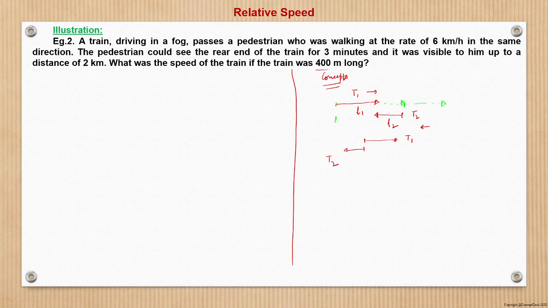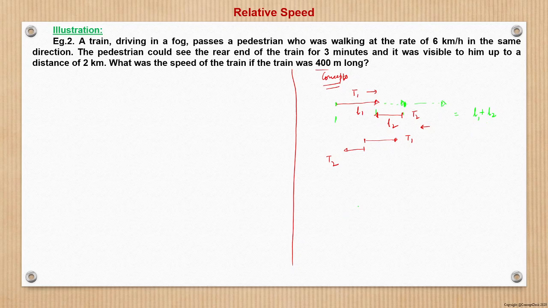So let us suppose the rear end was here for the train T1. First it moved N1 distance to reach here. Then after N1 it covered N2 to reach here. And then the cross is over. So when the trains cross each other, effectively they cover a distance of N1 plus N2, the summation of the two lengths, right?